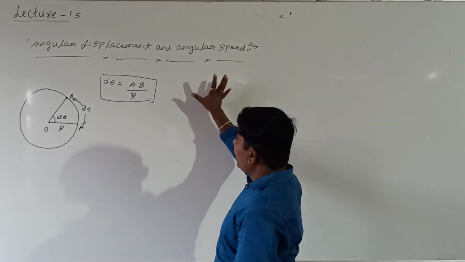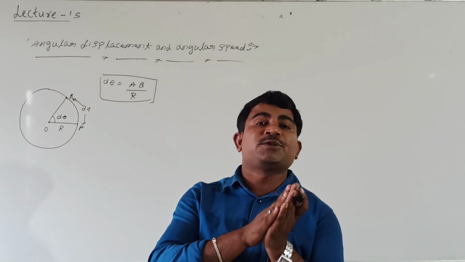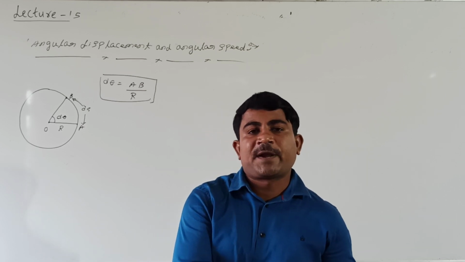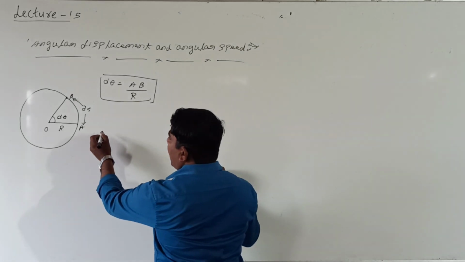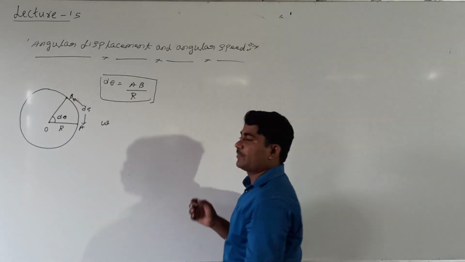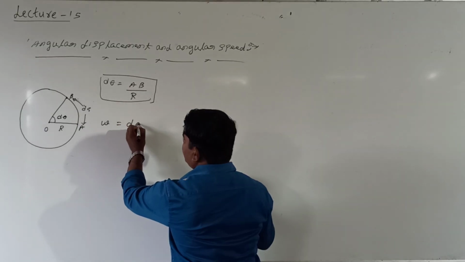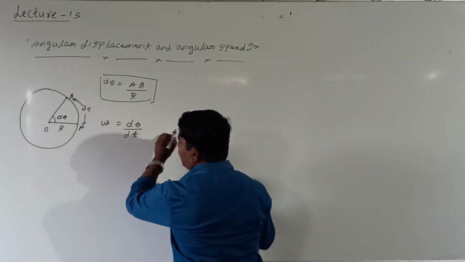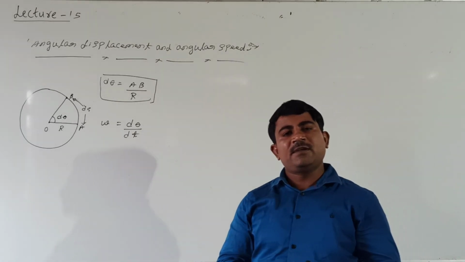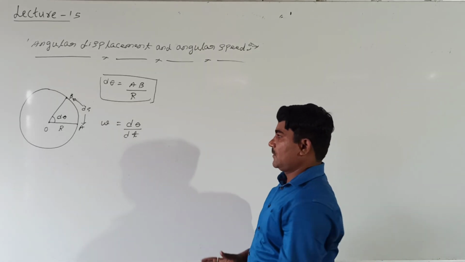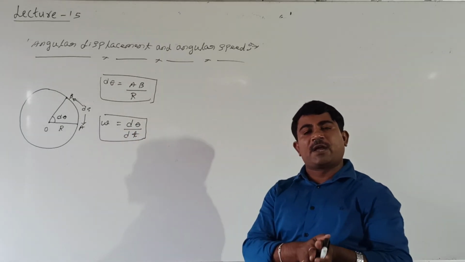Similarly, how to define angular speed? Angular speed is simply the rate of change of angular displacement. See here, simply I can define. Angular speed can be represented by omega. What is omega? Omega is the time rate of change of angular displacement, that is, angular displacement divided by time. This we call angular speed, simply the rate of change of angular displacement.